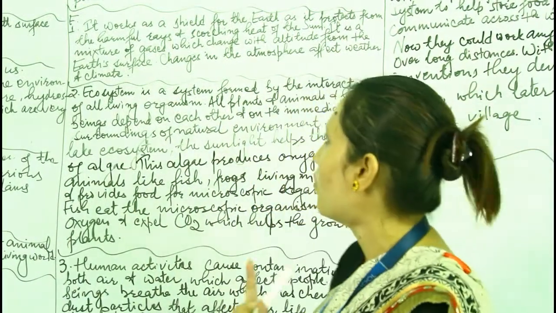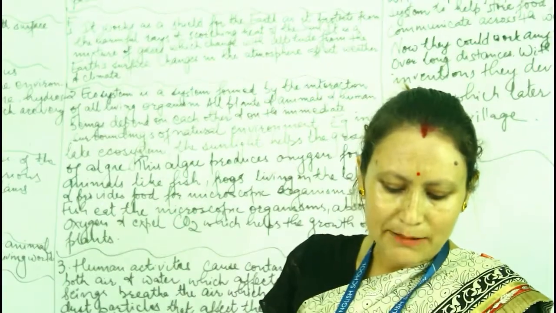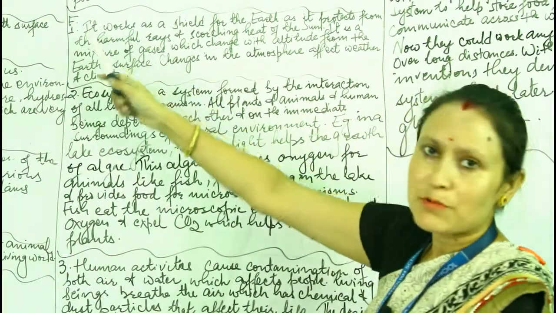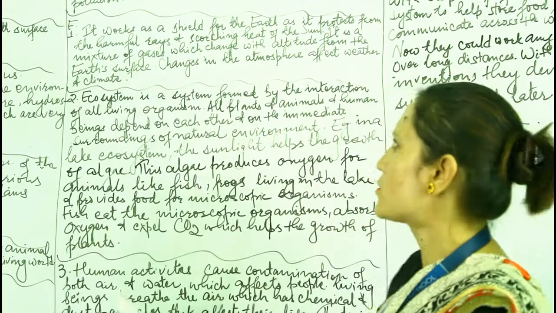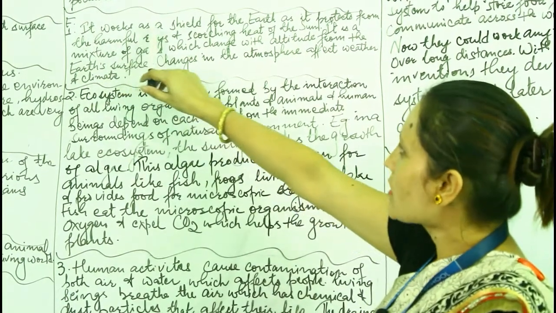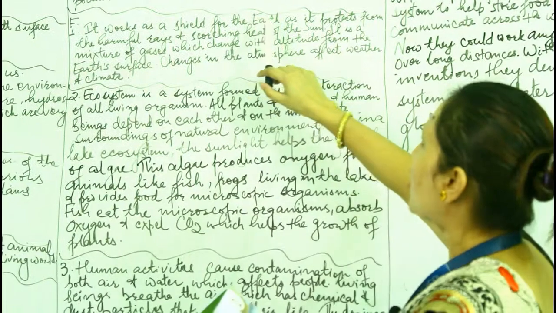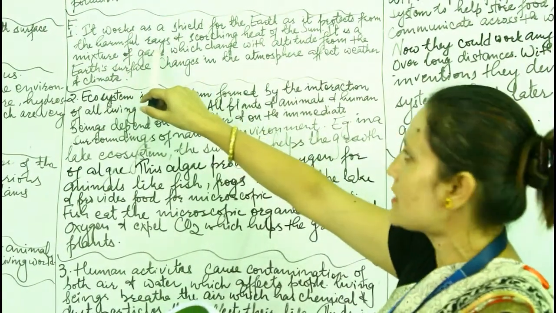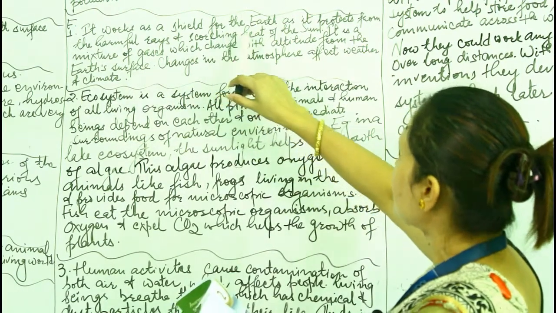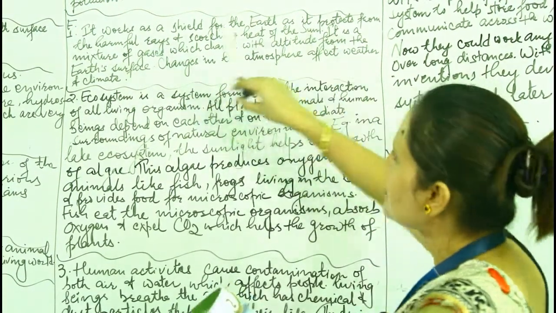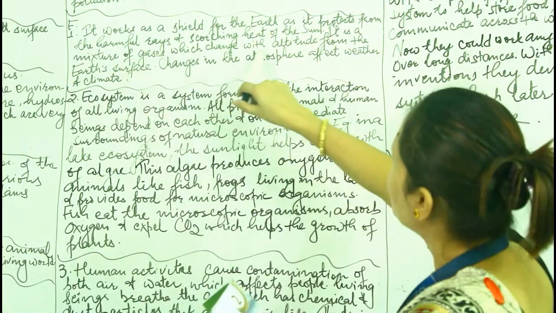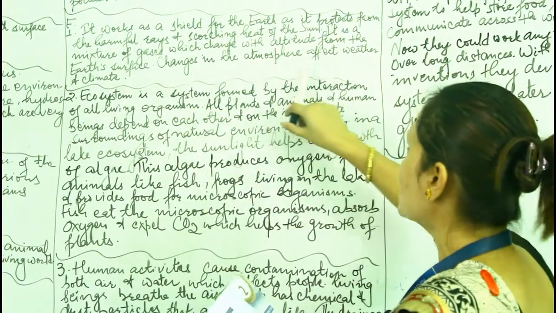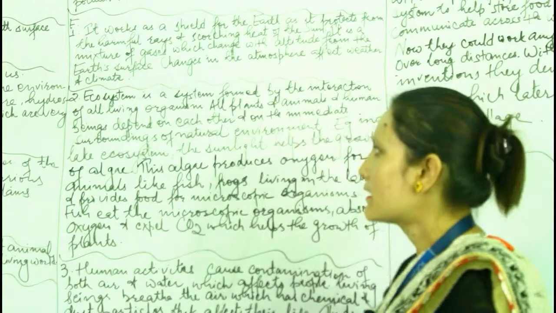Question number F1. Write down the importance of atmosphere for us. Atmosphere is important for us in various ways. It works as a shield for the earth as it protects from harmful rays, that is UV rays, and the scorching heat of the sun. It is a mixture of gases which change with altitude from the earth's surface. Changes in the atmosphere affect weather and climate.